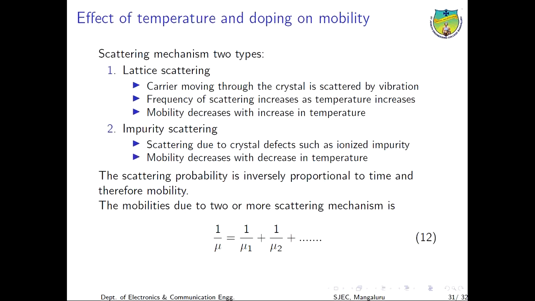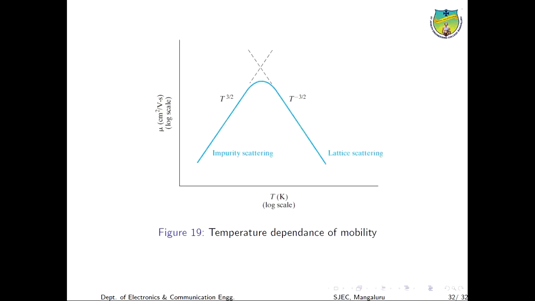The mobility due to two or more scattering mechanisms is given as 1 by mu equals 1 by mu 1 plus 1 by mu 2 plus 1 by mu 3, and it continues. So it is the sum of the reciprocals of all the mobilities due to different scattering mechanisms. This is the graph which gives the relationship between the temperature and the mobility.